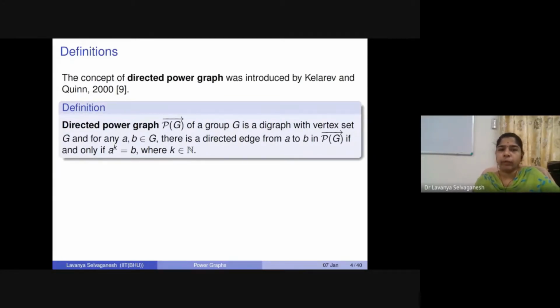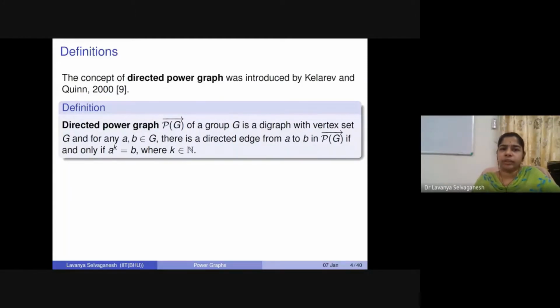For any two elements in G, we connect A to B by a directed edge if and only if A^k = B, that is, B can be written as some power of A in G.